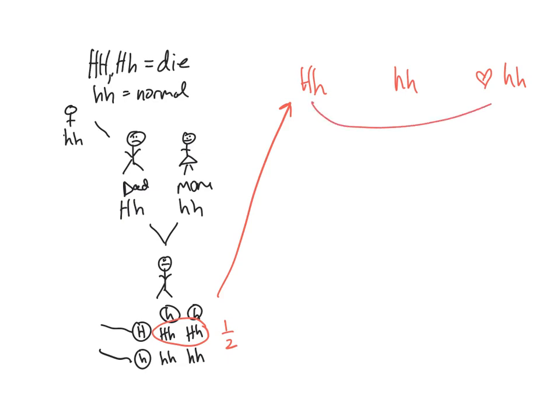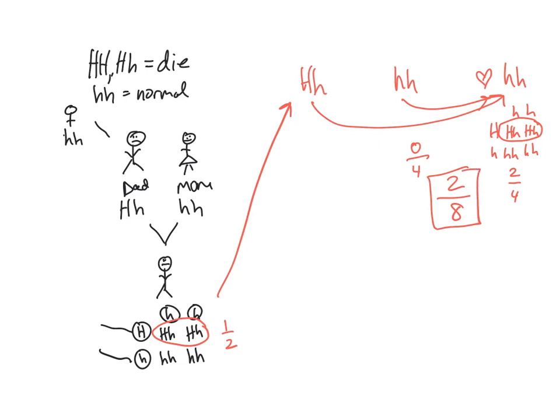If you're big H, little h and you do the cross, this is you, this is your mate, you're going to end up with 2 out of the 4. If you're little h, little h, then obviously it's 0 out of the 4 that will have Huntington's. So out of the 8, 2 of them could have Huntington's. And since we don't know what you are, we have to take in both of those probabilities. So it's 2 out of 8.